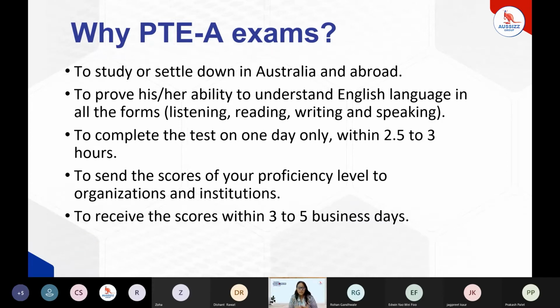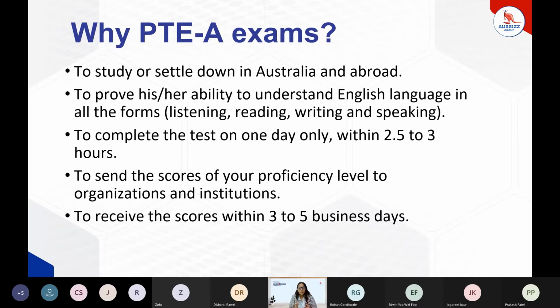It is one of the exams which is completed in just one day. So we don't have to go separately to the test center on another day for any of the other skills to be analyzed. We have to go in one sitting. We just have to take an exam of 2.5 to 3 hours and complete the entire exam in that duration for all four skills, which means everything about the student will be analyzed in that duration itself.